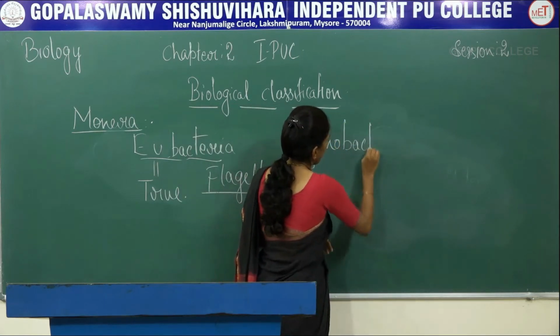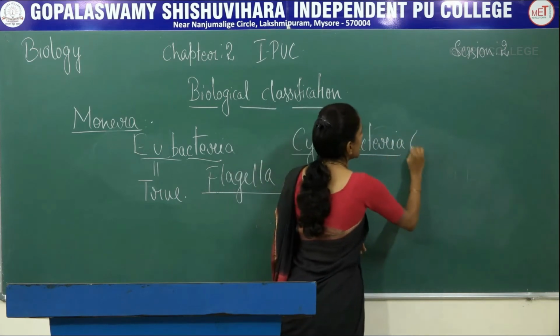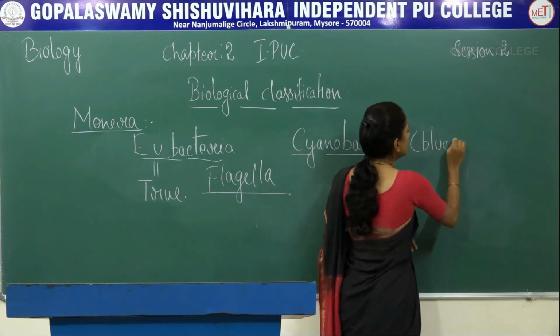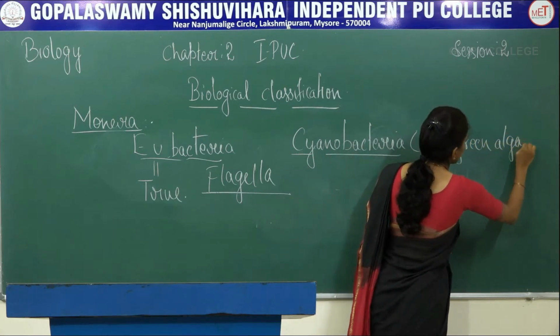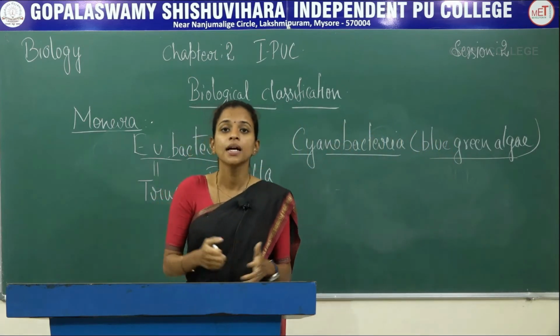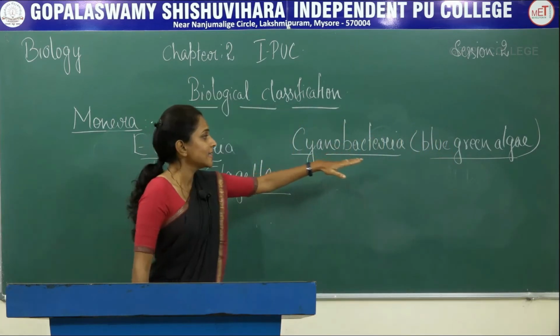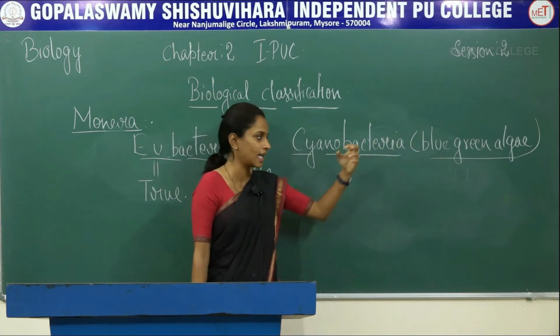Cyanobacteria. Cyanobacteria are commonly called blue-green algae. As the name suggests, these are blue-green colored algae.